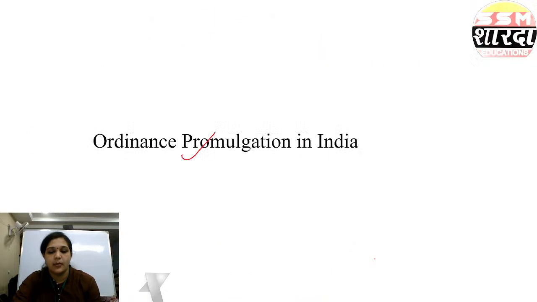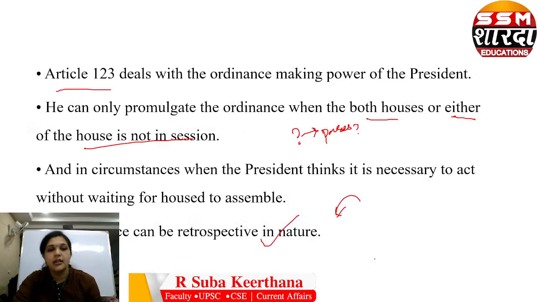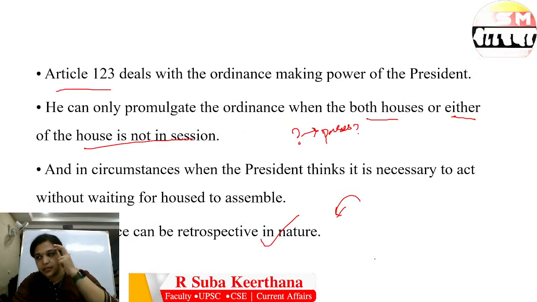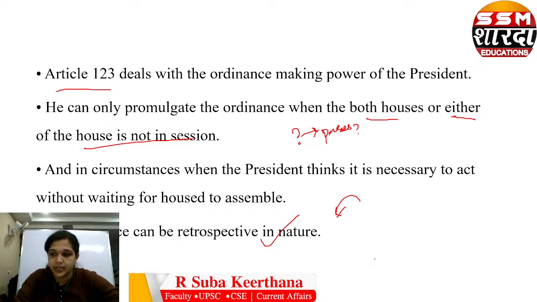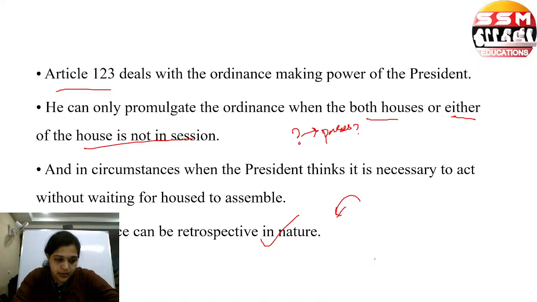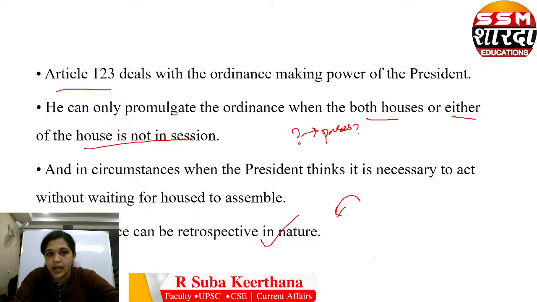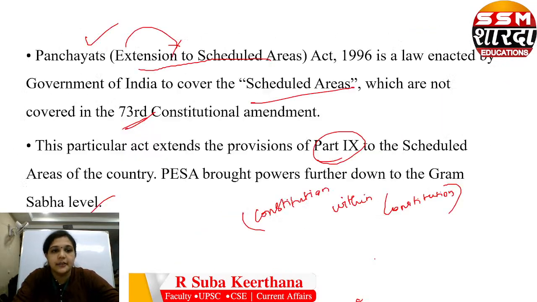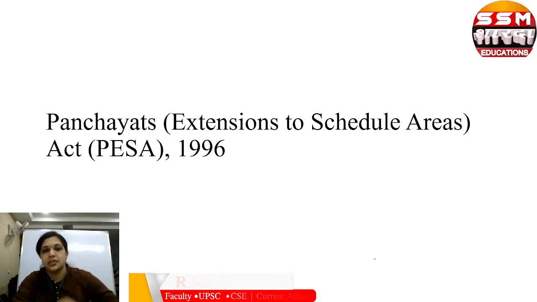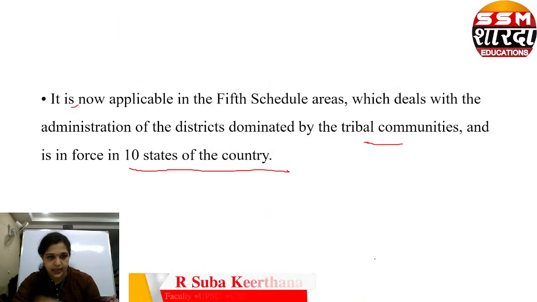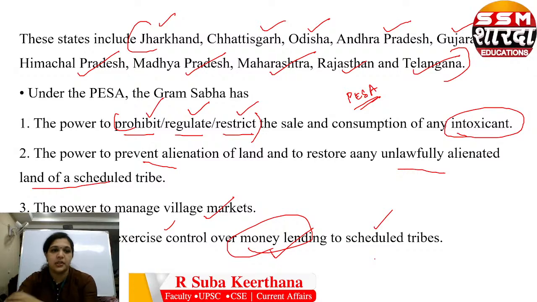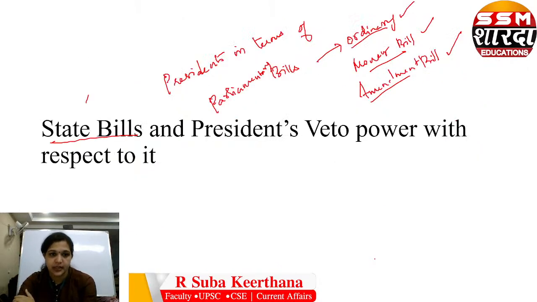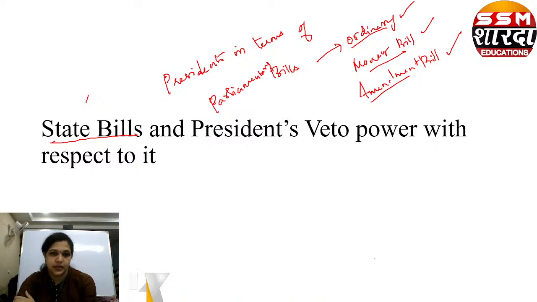And then we saw about ordinance promulgation in India. We saw two parts: the ordinance promulgation power of the president, and the ordinance promulgation power of the governor, and their respective articles from the constitution. Then we went to the Panchayats Extension to Scheduled Areas Act of 1996. We discussed what that is, what the power of Gram Sabha is in this, and then we saw about state bills and the president's veto power with respect to it.